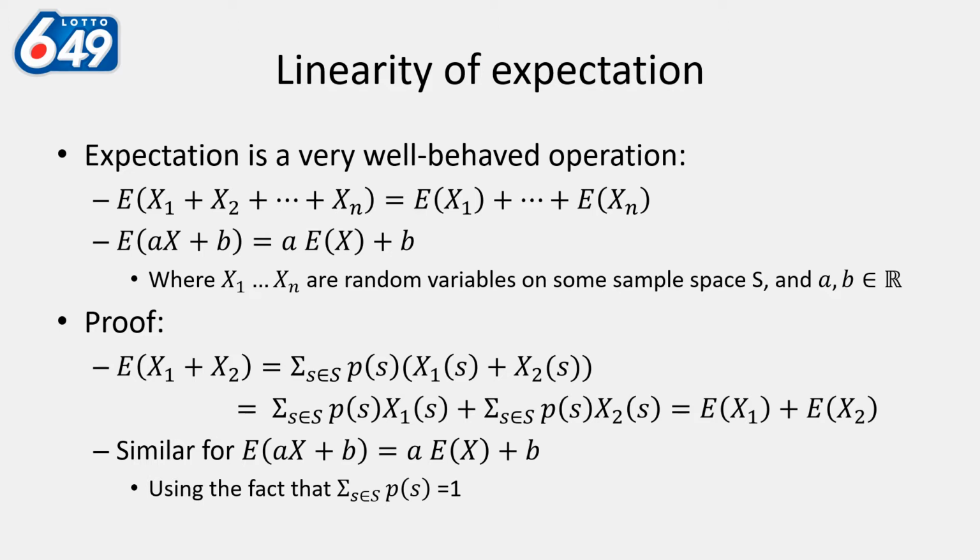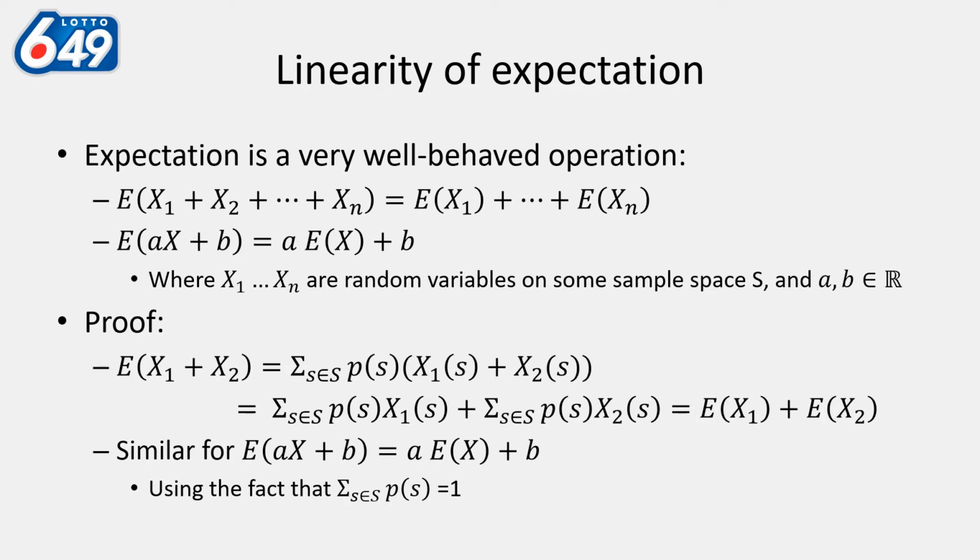called linearity. So linearity means that if you multiply your random variable by a number, the expectation of that new random variable, your original one multiplied by some number a, will be the number a multiplied by the expectation of the original. And also, if you take your original random variable x and add to it some number b, then the expectation of that will be the expectation of your original random variable x plus b.